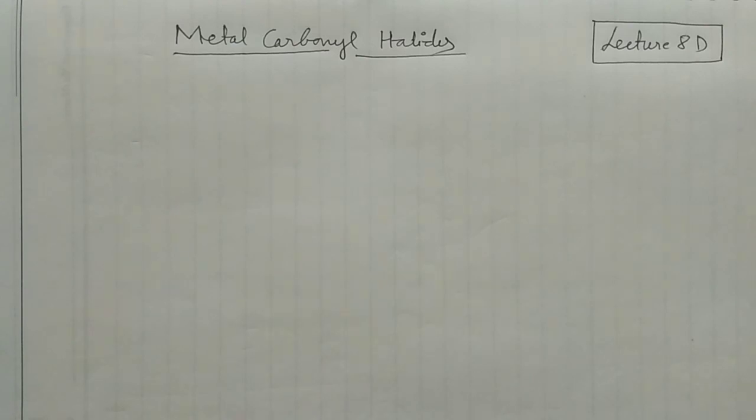Hello friends, welcome back to the Tetrahedron Chemistry Classes. So guys, in the series of the organometallic compounds, today I am going to take metal carbonyl halides, more correctly transition metal carbonyl halides. If you remember, in my last lecture of organometallic compounds, I covered transition metal carbonyl hydrides, okay, and today I am going to take their halides.